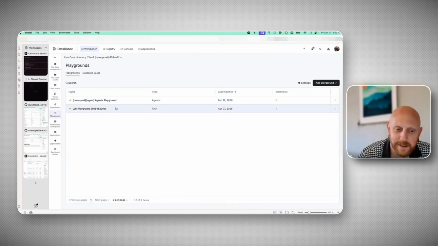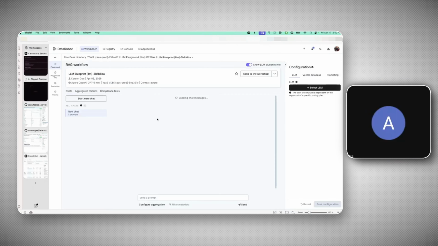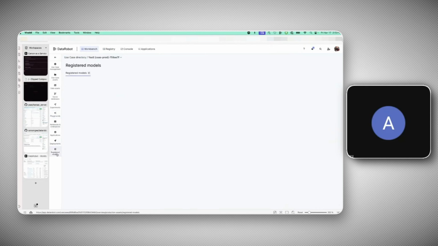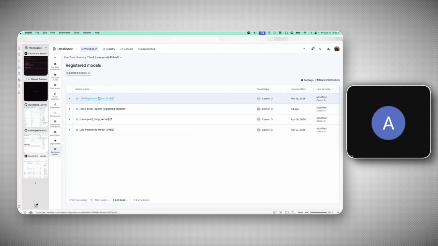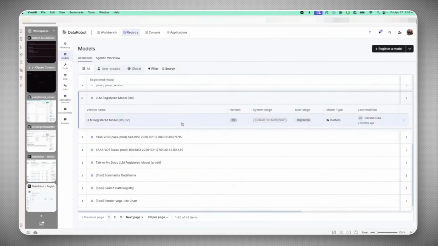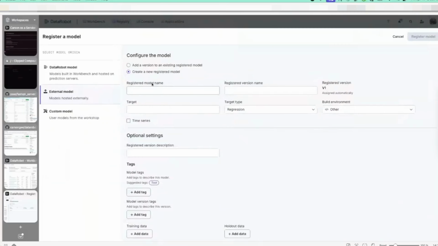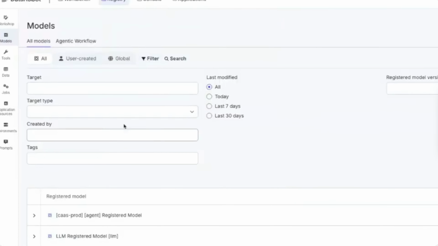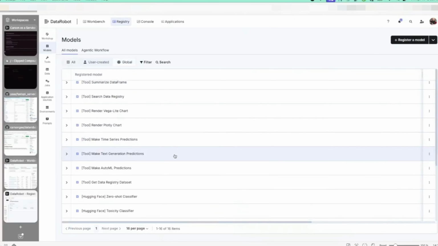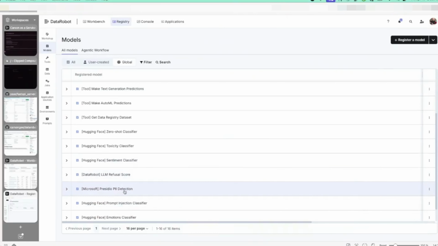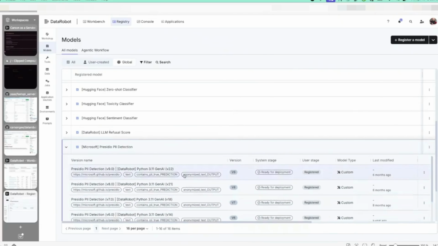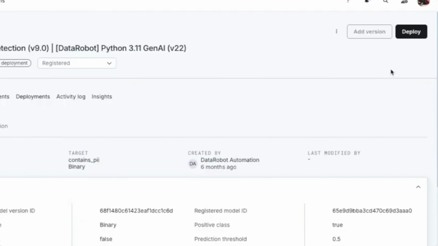Do you want to pop into my playground? You would do it at the workshop. So after you register to workshop, go to registry, workshop. Do you have a PII model deployed? Great question. I guess we can do that, right? It's a global. It should be one of the global models. It's filtered by global. Yeah, you should already have it somewhere. Oh, gotcha. Just to do a PII detection. All right. And then deploy it.